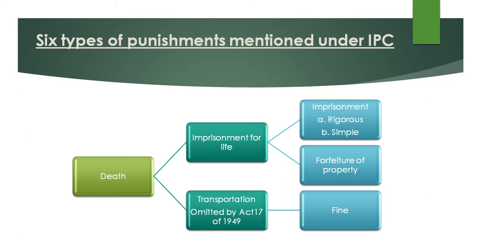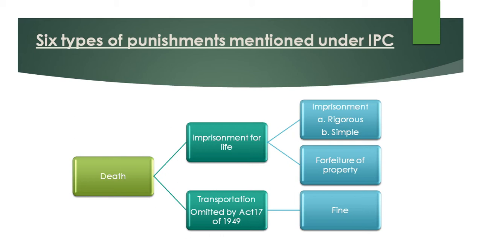You have to remember that though in the IPC there are five types of punishment, the third punishment is still mentioned. It is repealed, but if you see the Act, the third punishment is shown as removed. It's not that the number has been removed, only the punishment has been removed. Sometimes there is a contingency in the exams, where they ask how many types of punishment there are, whether six or five. It depends on what to write, but I'd prefer the students to write the five types of punishment.